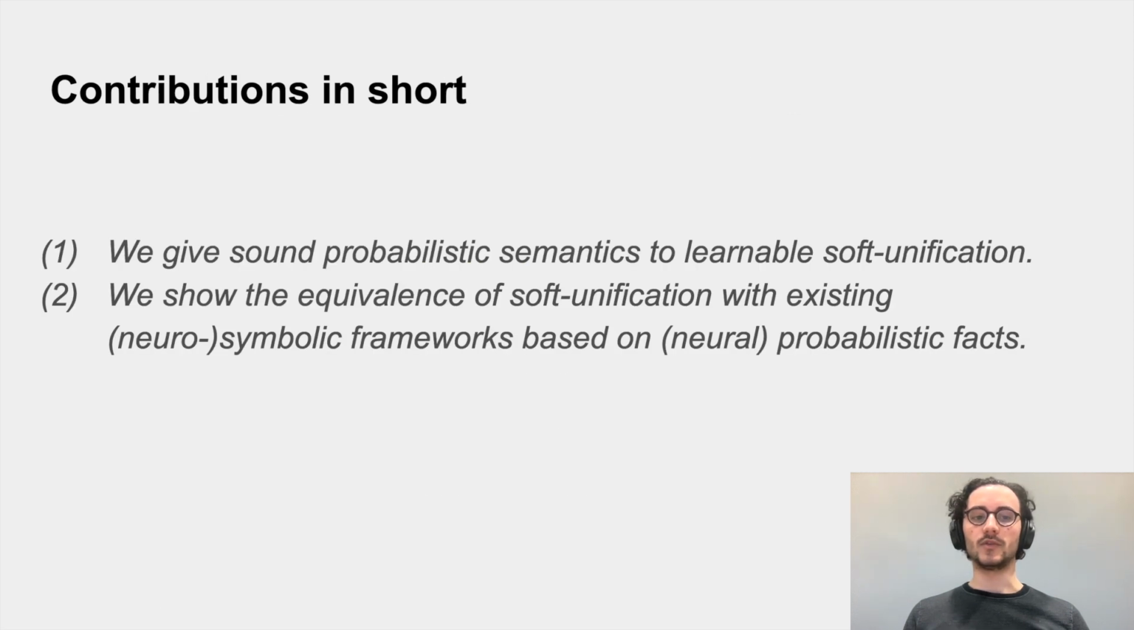So what contributions do we make? In short, there are 2 points. Firstly, we give sound probabilistic semantics to learning with soft unification. Secondly, we also show that there is an equivalence of using soft unification with existing neurosymbolic frameworks, which are based on neural probabilistic facts, for example, DeepSoftLog.